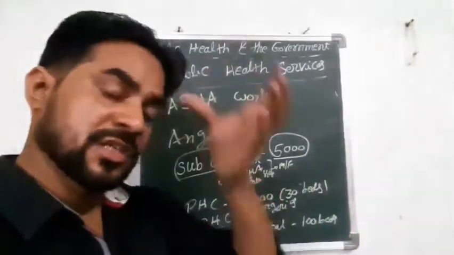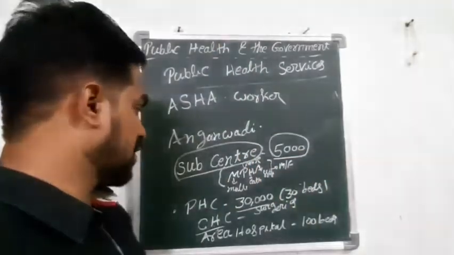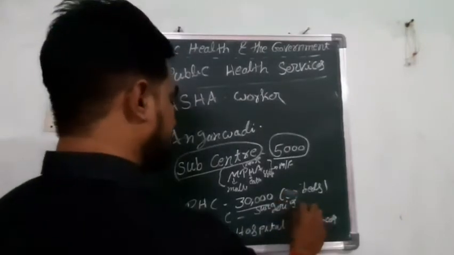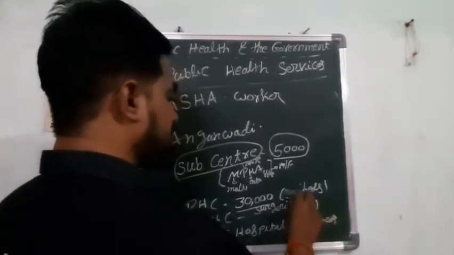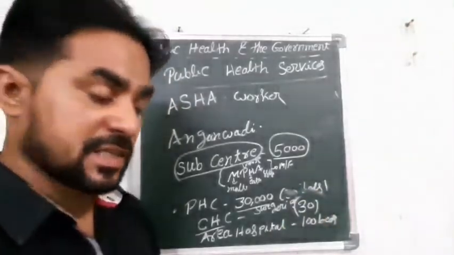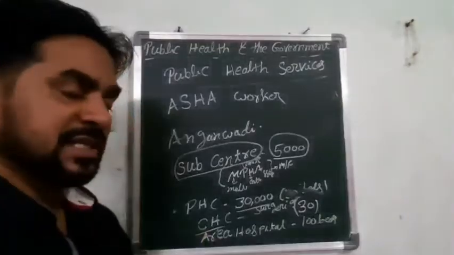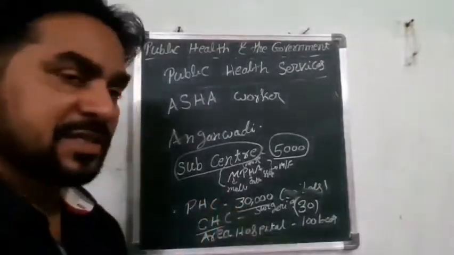Here they have 30 beds. It is not for PHCs, the number of beds in PHCs is very less. So here in the community health center, we can find 30 beds. And almost all the surgeries are going to be done in community health centers. So one more time, I think there was a mistake here.